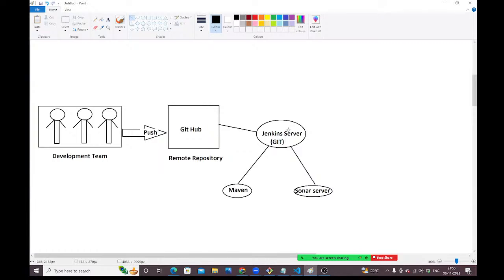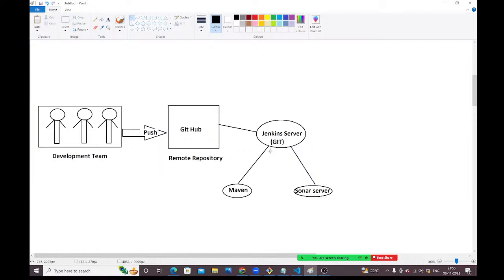Once code is downloaded, Jenkins will talk to this Maven. Hey Maven, I have this code. Please compile this code and build this code and package as a WAR file. Like that, Jenkins will tell to Maven. Maven will do those activities.